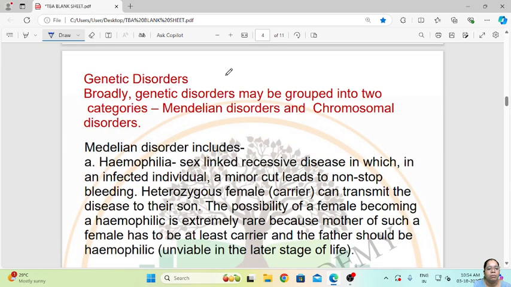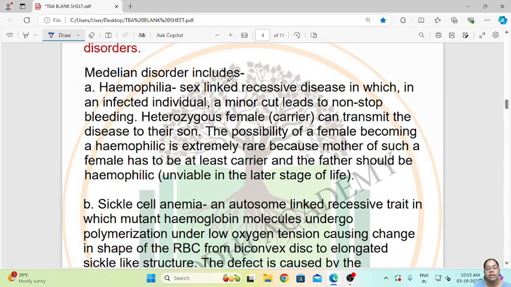Genetic disorders, that is, disorders related to change in the genetic makeup, are broadly grouped into two categories: Mendelian disorders and chromosomal disorders. First we will study the Mendelian disorders. The first disorder in Mendelian disorders is hemophilia.